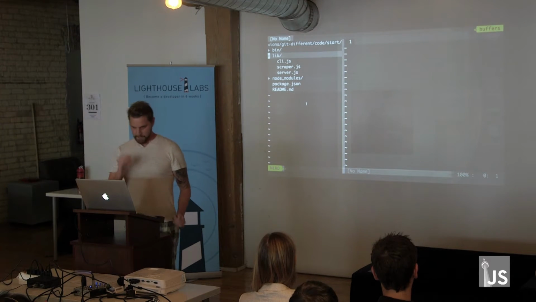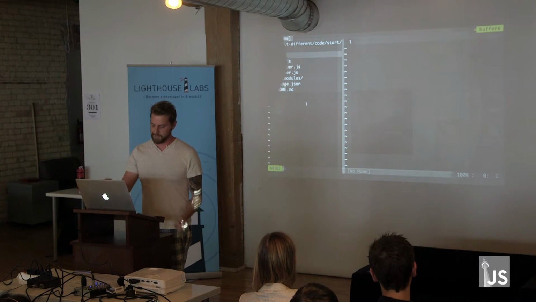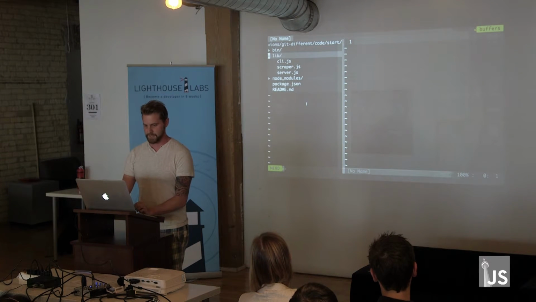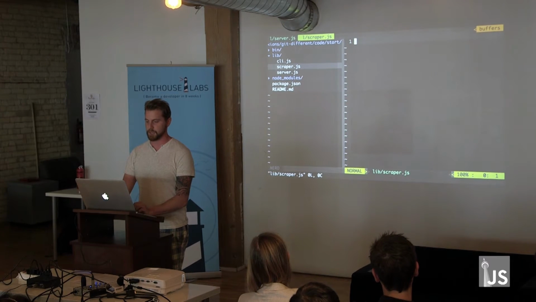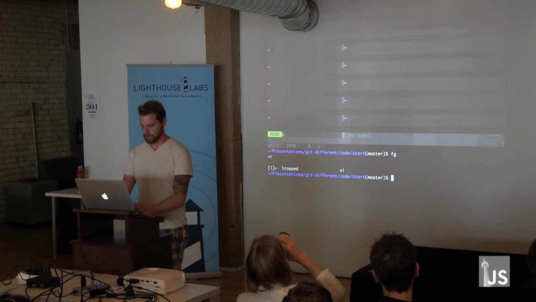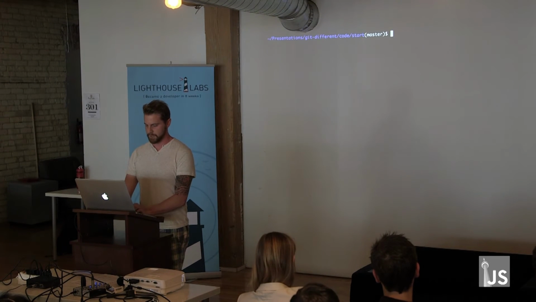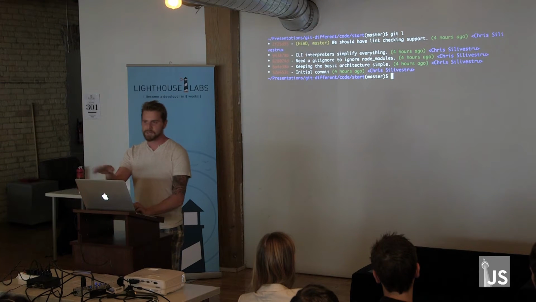Sweet. Okay, so this is a really basic architecture here. You can see I have a basic CLI, which I'm not even going to open because we don't need to for this. I have a server that's empty, and I have a scraper document that's also empty, bare bones. If I go into my terminal here and do a quick log, you can see I have some commits that are already there,